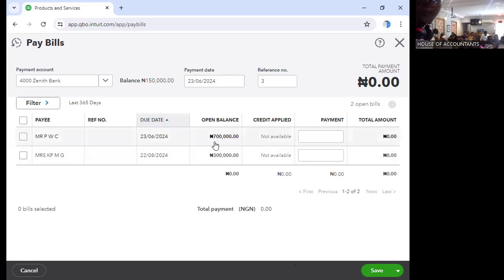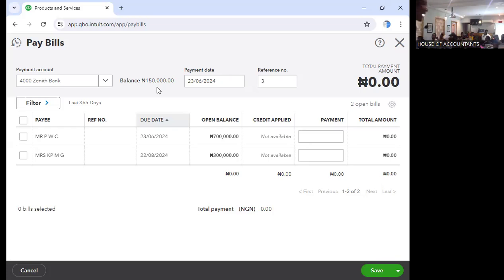And the other one is what? 300. And our Zenith Bank remains how much? Because it has posted it directly. From here now, our payable has reduced. Our bank account has reduced.